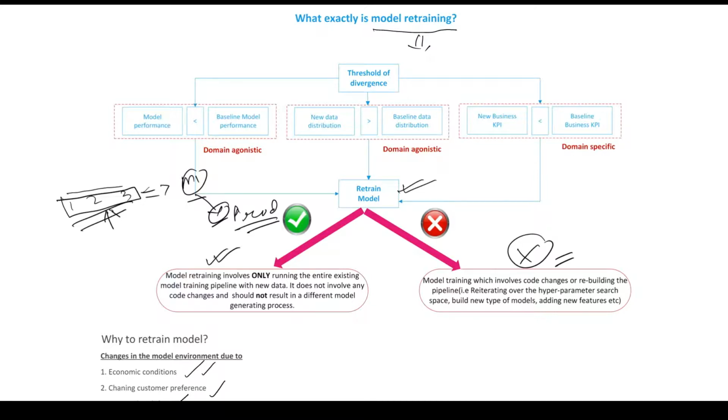activities which you had initially used for deployment of your model M1, right? That means your retraining pipeline will not require any code changes in your existing pipeline process. No code changes, that's the key, and that's what I have clearly mentioned. The words "only" and "not" are the key words you need to understand.